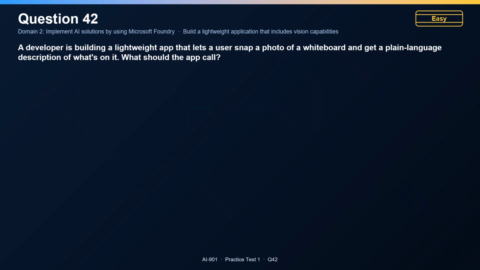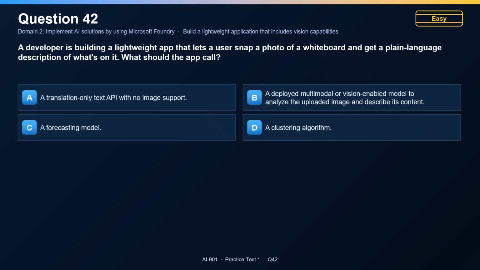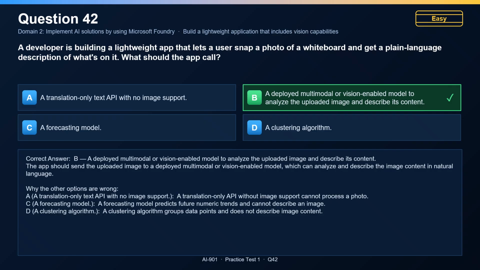Question 42. A developer is building a lightweight app that lets a user snap a photo of a whiteboard and get a plain language description of what's on it. What should the app call? The correct answer is B, a deployed multimodal or vision-enabled model to analyze the uploaded image and describe its content. The app should send the uploaded image to a deployed multimodal or vision-enabled model, which can analyze and describe the image content in natural language. Now, why the other options are wrong?